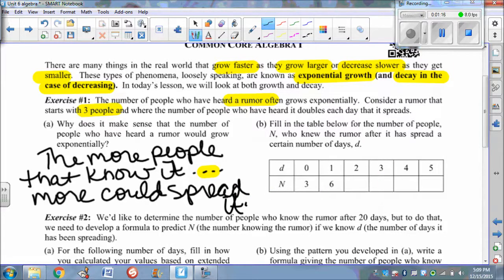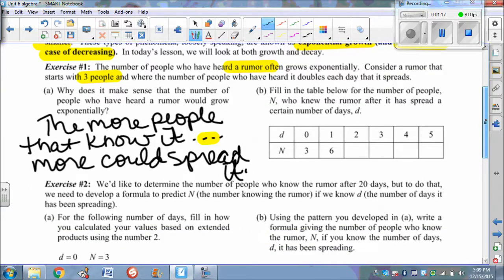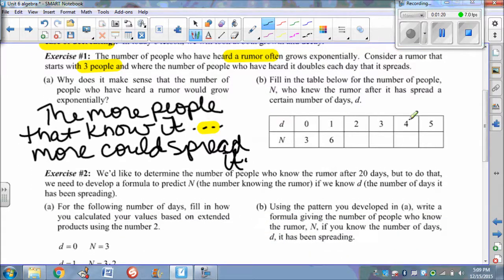So let's fill in this table. Okay, so we've got days on top and then the number of people that know it on the bottom. So at day 0, 3 people know it. My key word in here is that it doubles each day. So 3 people start with it, so that's our starting point. That's going to make sense in just a minute. And then all of a sudden 6 people know it because it doubles.